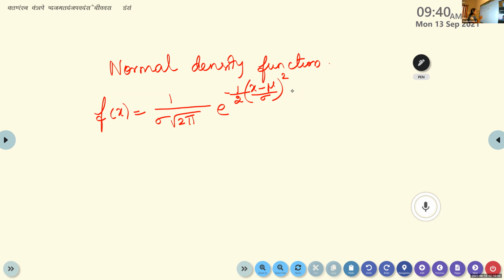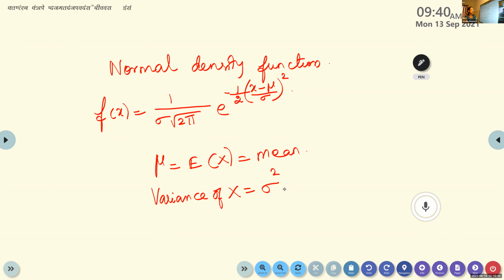What is mu here? The usual notation itself. Mu is the expected value of x, otherwise called the mean. And the variance of x is denoted by sigma square. Variance of x is given by sigma square.